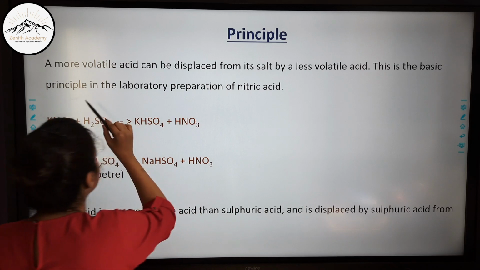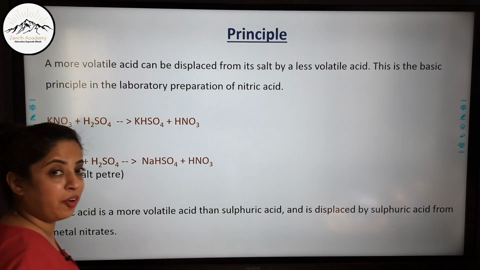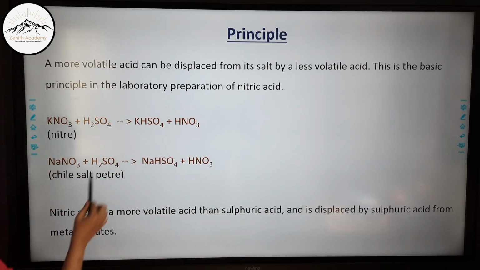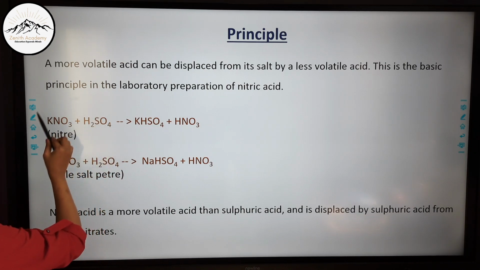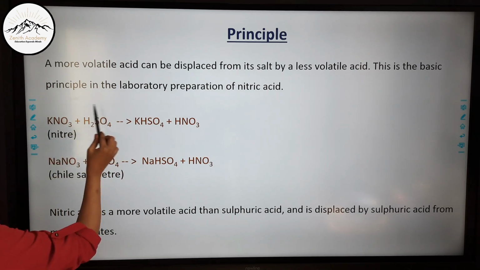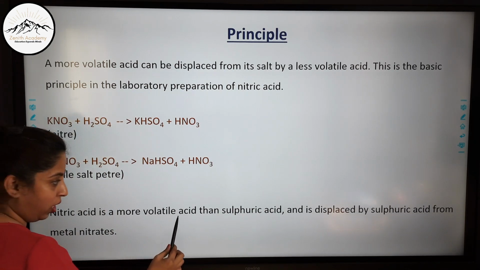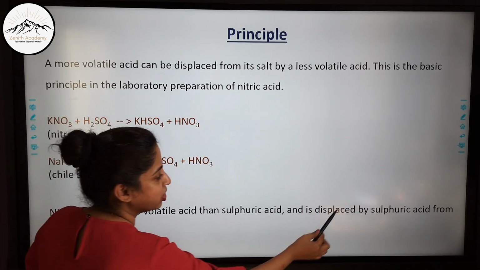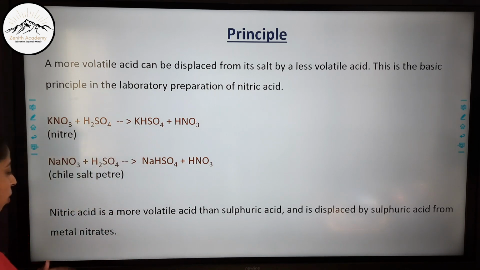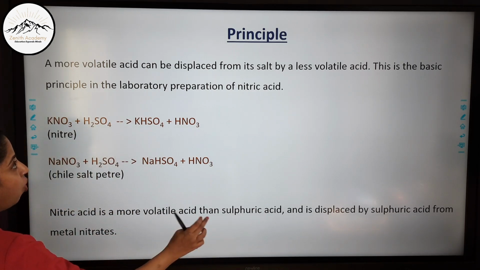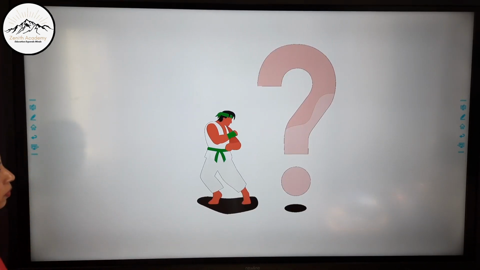KNO3 was the salt of the more volatile acid, nitric acid. This is the basic principle in the laboratory preparation of nitric acid. So the less volatile acid displaces the more volatile one. Nitric acid is more volatile than sulfuric acid and is displaced by sulfuric acid from its metal nitrate. So always remember the principle.